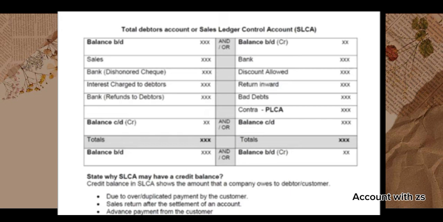Now contra PLCA. What does it mean? Contra PLCA means one of our customers also becomes our supplier, which means he also owes us money and we also owe him money. Why? Because he bought goods from us, for which he needs to pay us the money, and we also bought some goods or services from him or her, so we also need to pay him the money. So rather than he paying us the money and us paying him the money, we will be canceling the transaction. This is known as contra PLCA.